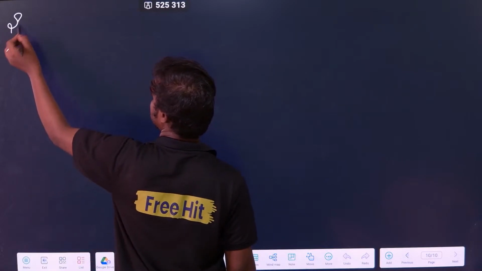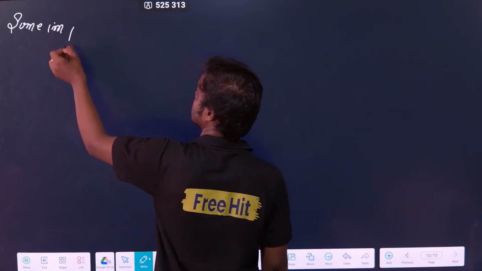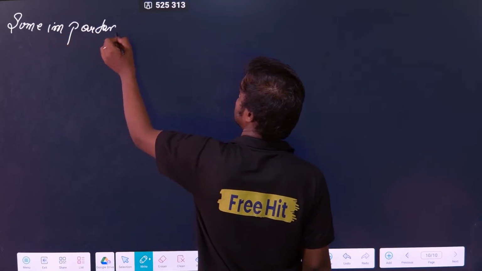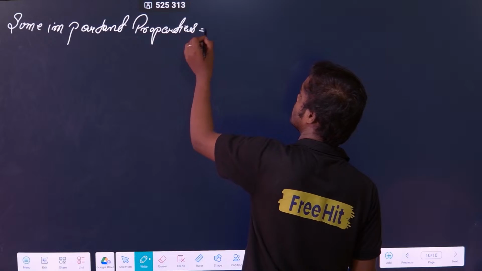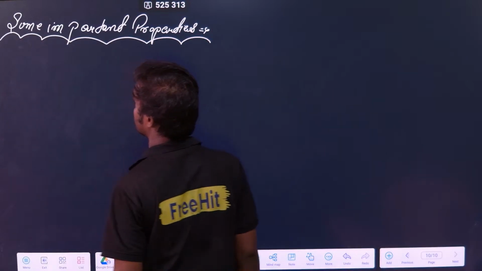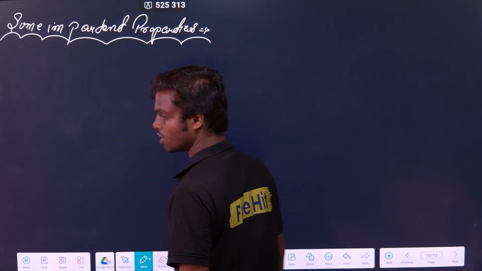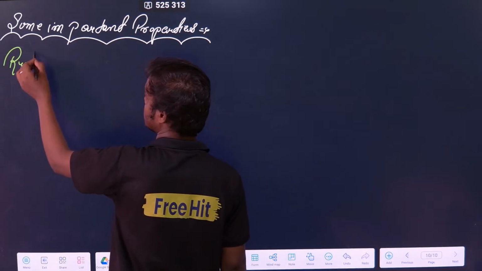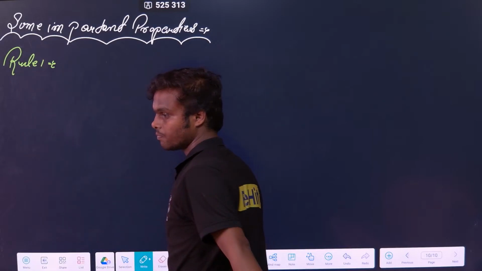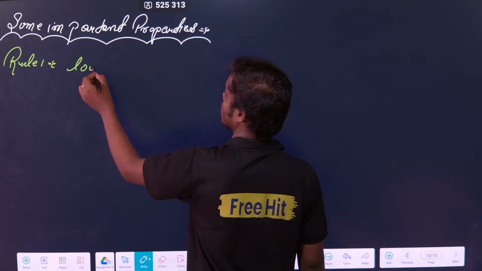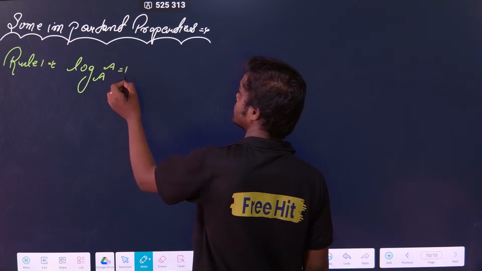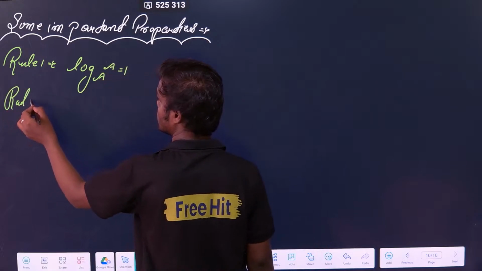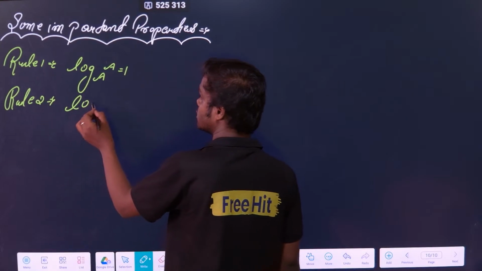Now some important properties. There are a lot of properties, but I am telling you some very crucial ones. What are those properties? Rule 1 is very simple. Log or ln, whatever you take, it doesn't matter, log and ln are both the same. Log a base a is 1. Second rule, rule 2, log of 1 is 0.